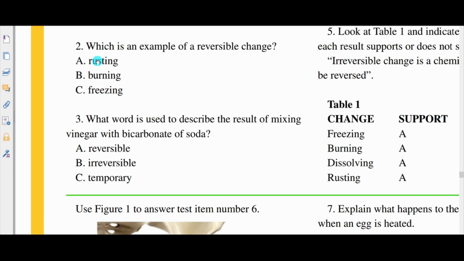But when something rusts, something new is produced. And when we burn, something new is produced in terms of ash, and we can never get back that which was burnt.